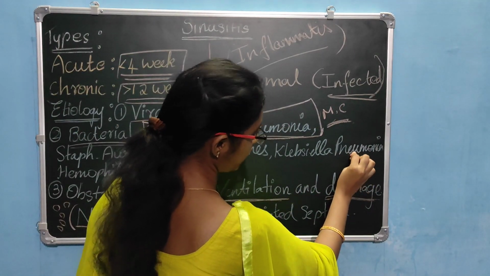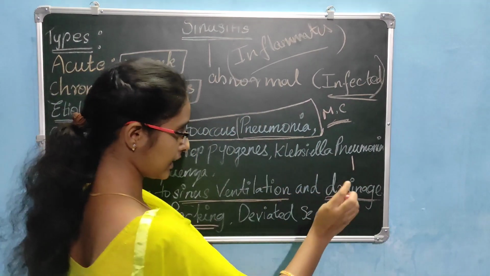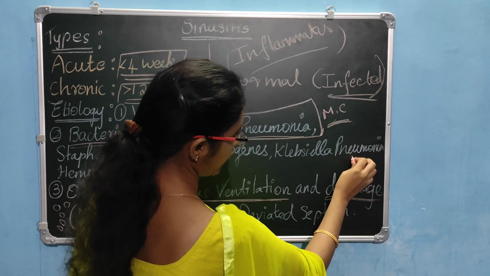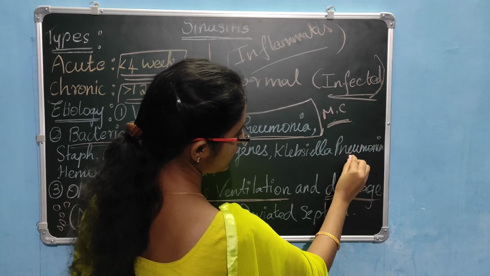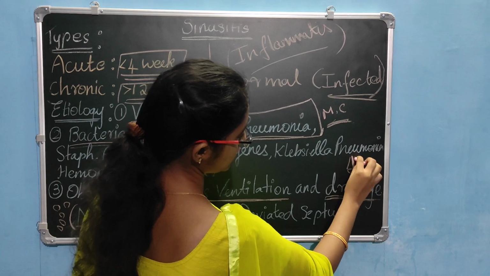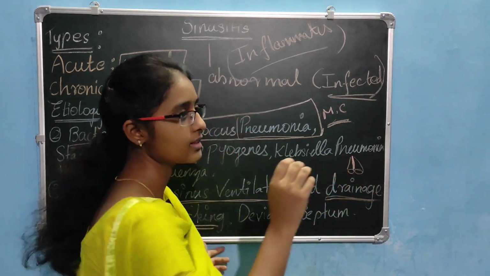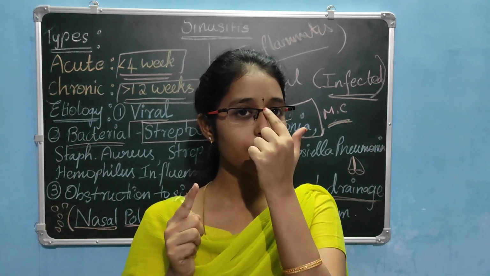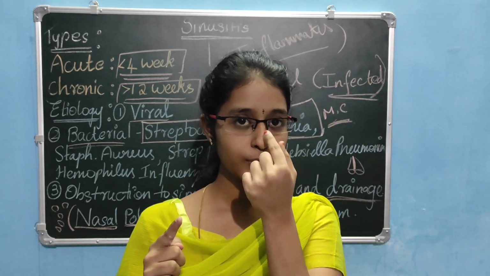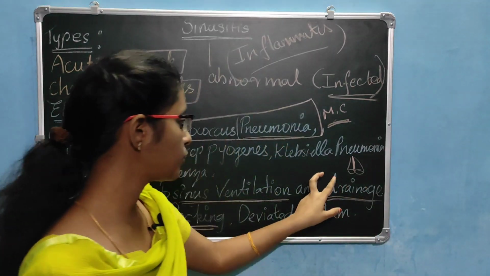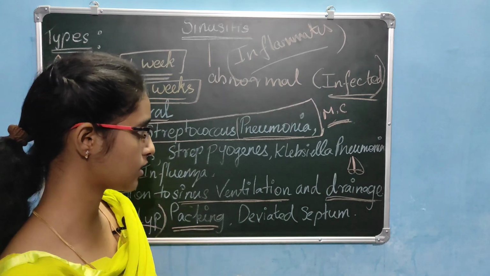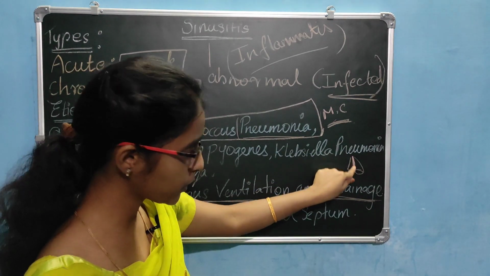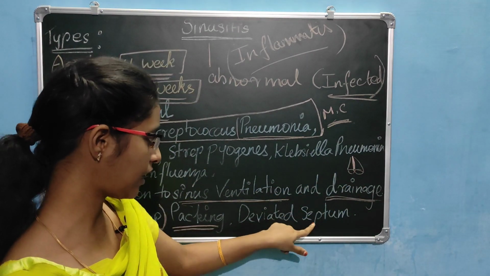Deviated septum. This is the septum in the nasal cavity. It is the septum in the nasal cavity which divides the nose into two nostrils. We have two nostrils, and here is the septa which divides the two nostrils. Here are two nostrils. This is the proper position of the septa.